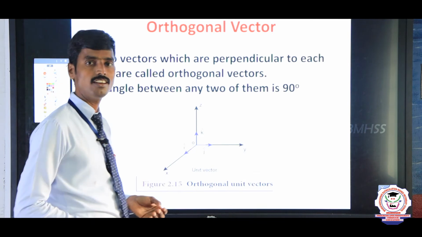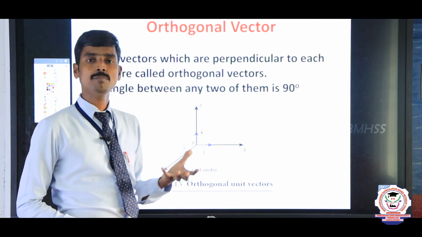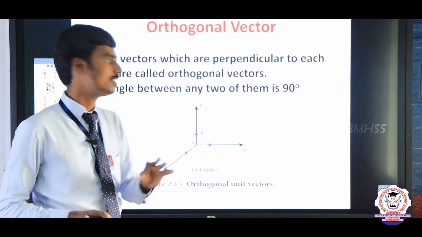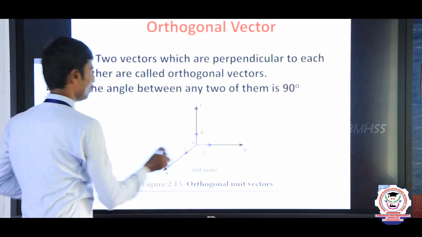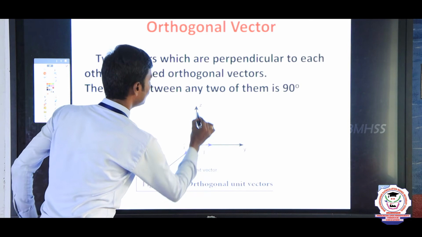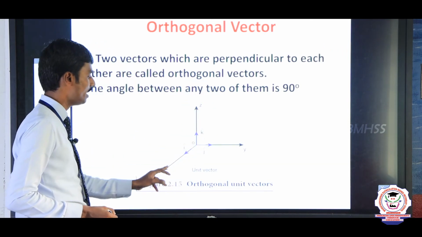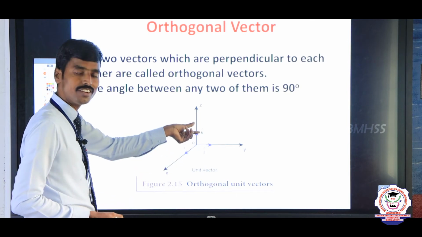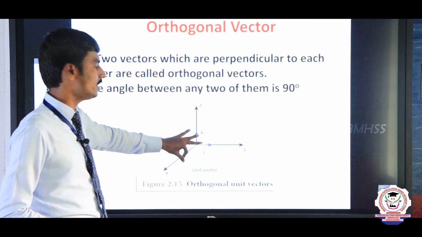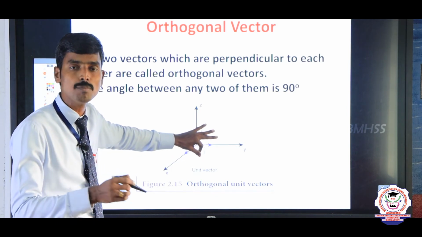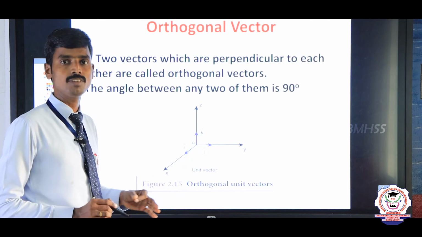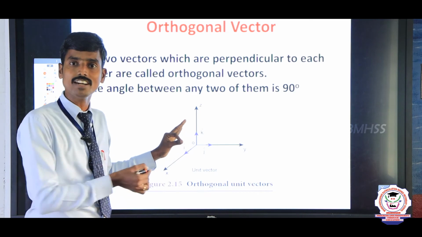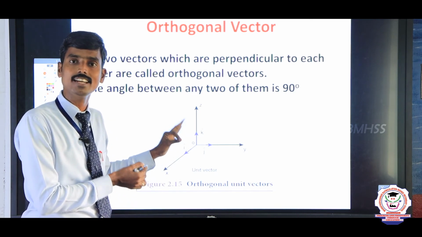See the next heading, orthogonal vectors. Orthogonal vector is nothing but, already we know the basic concept of Cartesian coordinates. Three coordinates, no? X, Y, Z coordinate. This is the X coordinate, this one is the Y coordinate, this one is the Z coordinate. X has unit vector i cap, Y has unit vector j cap, Z has unit vector k cap. Here are three coordinates x, y, z, and three unit vectors i cap, j cap, k cap. Here the vectors are perpendicular to each other.